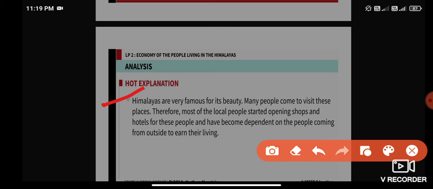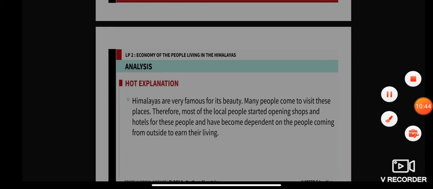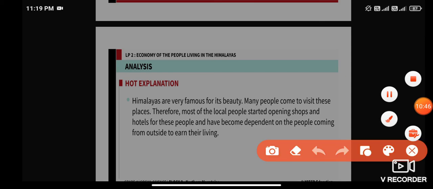Therefore most of the local people started opening shops and hotels for these people, and have become dependent on the people coming from outside to earn their living. They started opening hotels and shops because many people visit the place every year, every season.